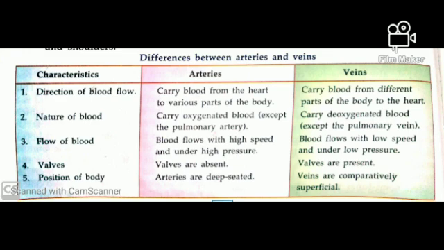Flow of blood: in arteries, blood flows with high pressure and high speed, and in veins, blood flows with low speed and under low pressure. Valves are absent in arteries and present in veins. Arteries are deep-seated whereas veins are comparatively superficial.